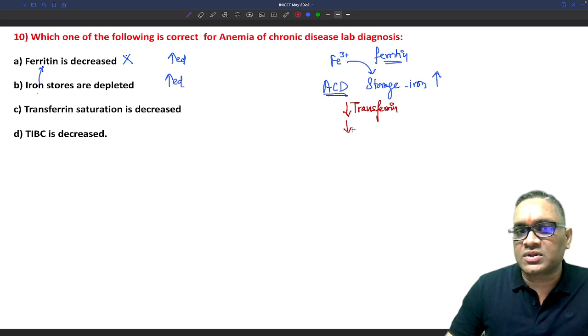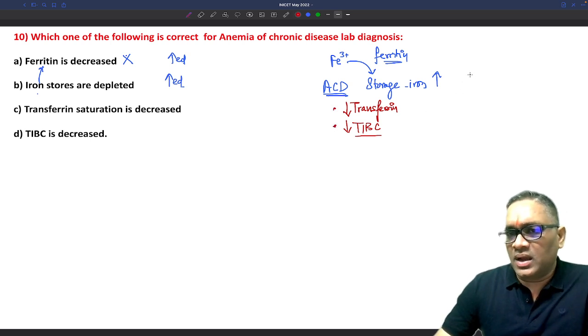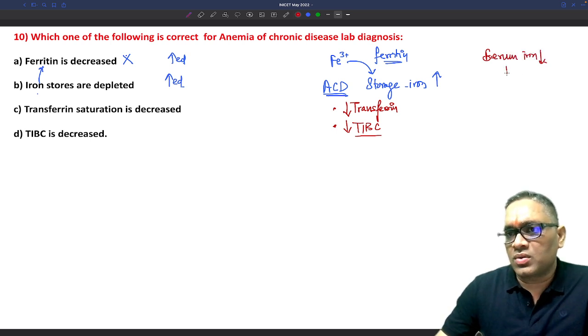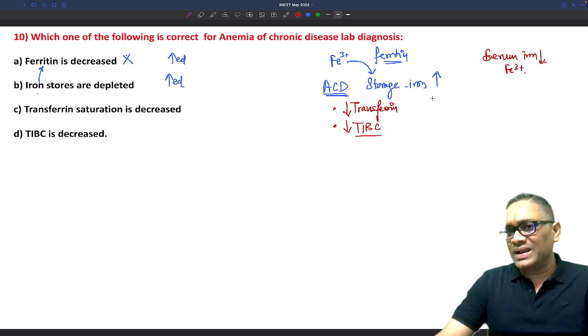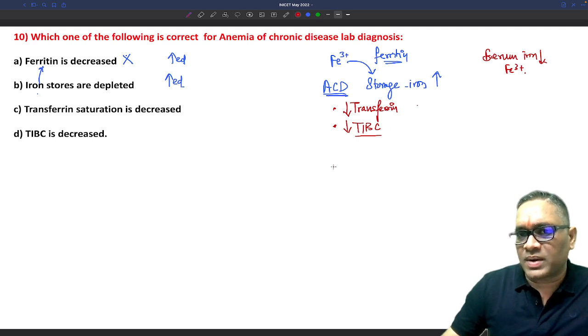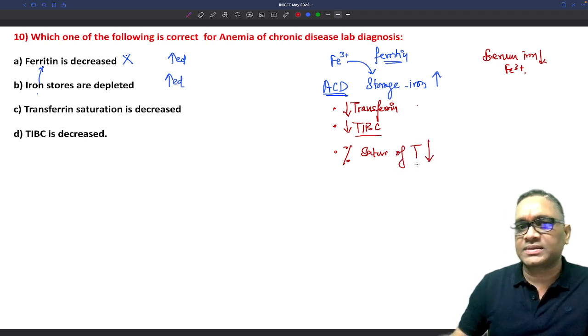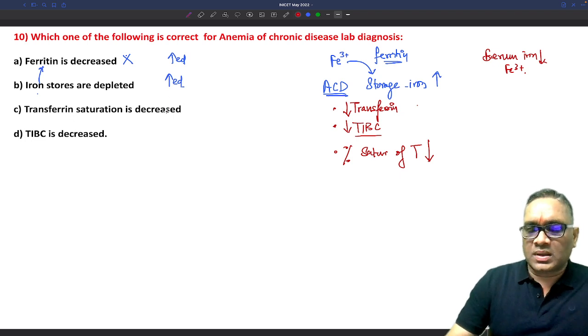So if transferrin is low, TIBC is also low, because TIBC is total iron binding capacity, right? And here you have to remember that serum iron level will be low. Serum iron will be low, or you can say that serum Fe3 plus level will be decreased. So because of this, what will happen? The percentage saturation of transferrin will be decreased, right?